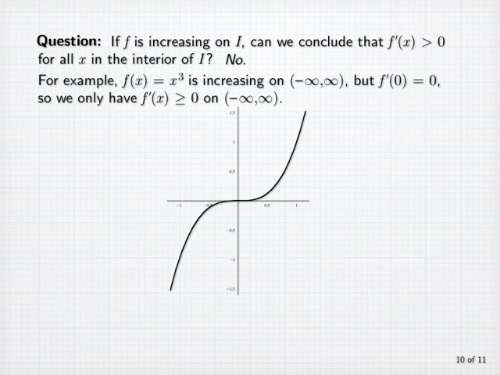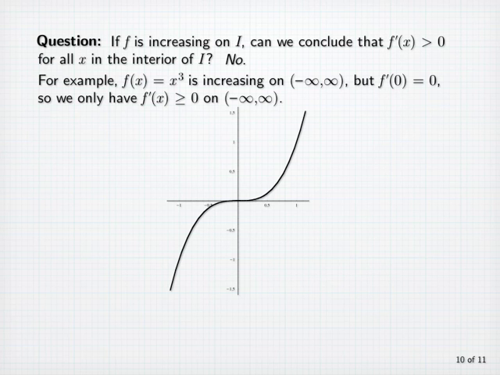We know that that function is increasing for all x, that is on the interval from minus infinity to infinity, but f prime of x, which is 3x squared, equals 0 when x is 0. So we only can say that f prime of x is greater than or equal to 0 on the interval minus infinity to infinity. Now what we can say is the following.